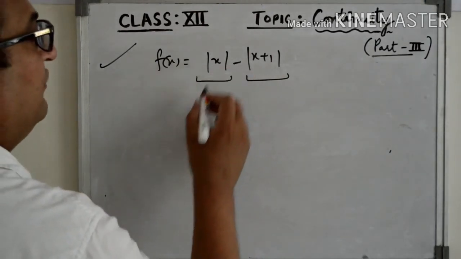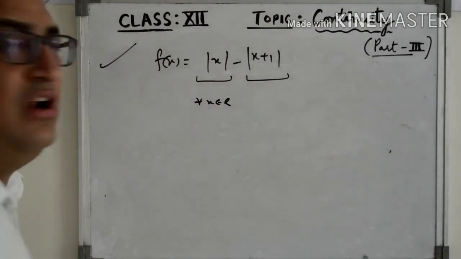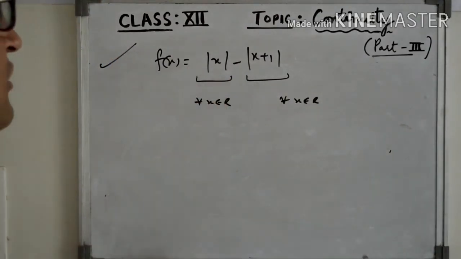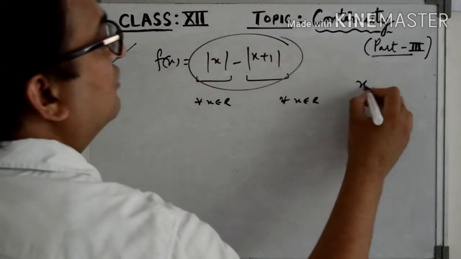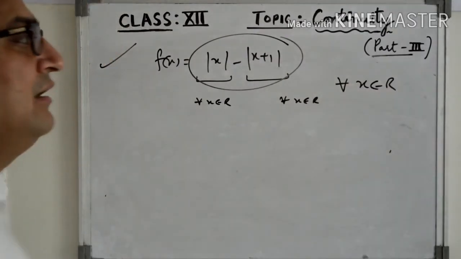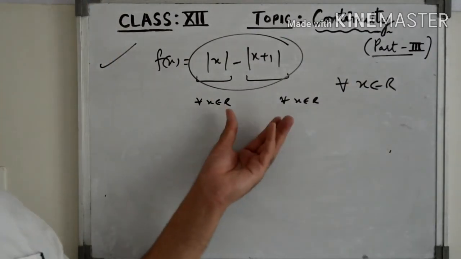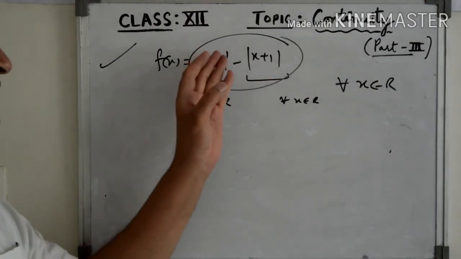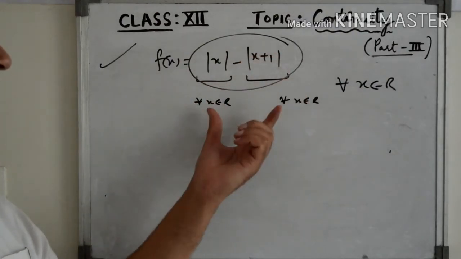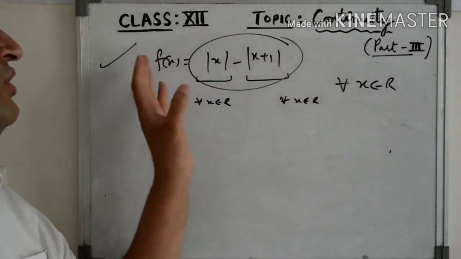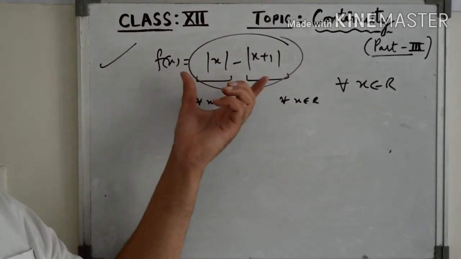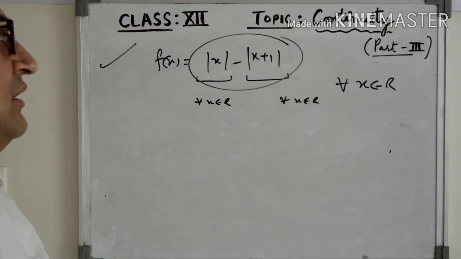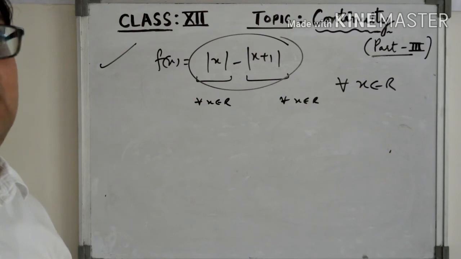So the domain of this function: mod of x is defined for every real number. Again, mod of x plus 1 is also defined for every real number. So the domain of this function f is every x belonging to R. The domain of this function is the intersection of the domains of these two functions, which is the intersection of R and R, which is R. So the domain of f(x) is R, and we have to discuss the continuity. It means we have to think of the continuity at every point of its domain.